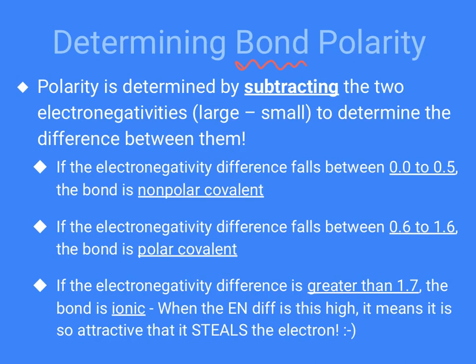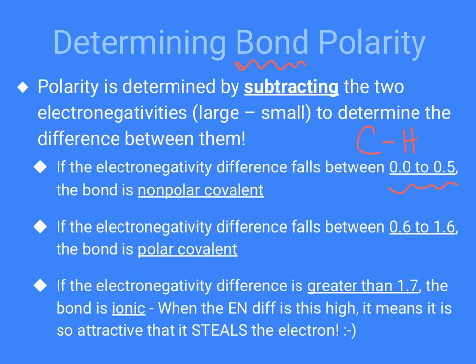Polarity is determined essentially by taking the electronegativities of the two atoms. So let's say we had a carbon-hydrogen bond. I would find the electronegativity of carbon, find the electronegativity of hydrogen, and just subtract them, finding the difference, so the larger number minus the smaller, in order to make it positive. We have some ranges here.